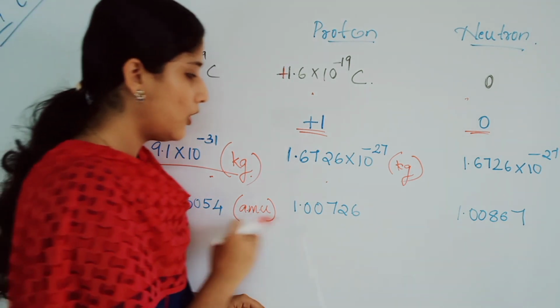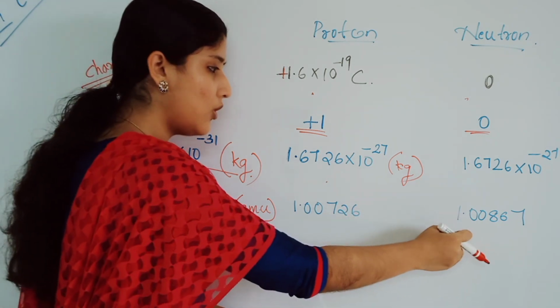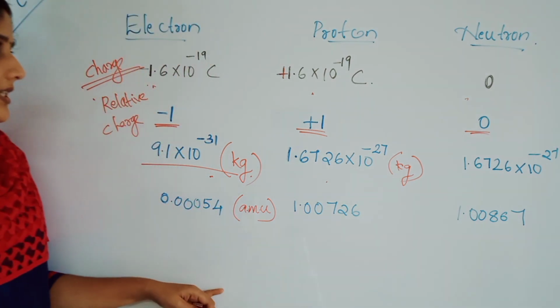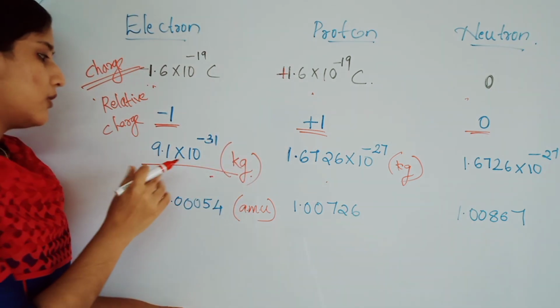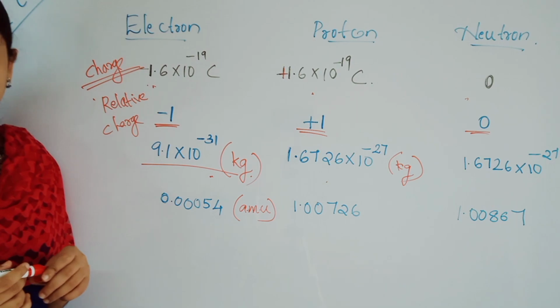0.00054 for the electron, and for a proton it is 1.00726, and that of neutron is 1.00867. These are the values. Okay, remember the charge of electron, proton and neutron, and also the mass of electron, proton and neutron in kilogram.